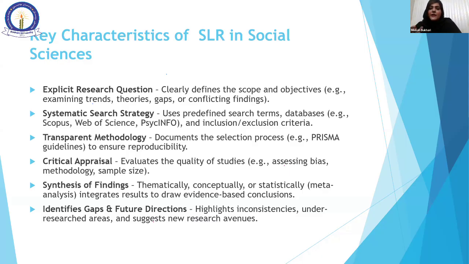So when we are going to have an SLR, we are going to have a bibliometric research of the previous 10-year research. It can be a previous 5-year research. It can be a previous 20-year research. So it defines the scope and objective.